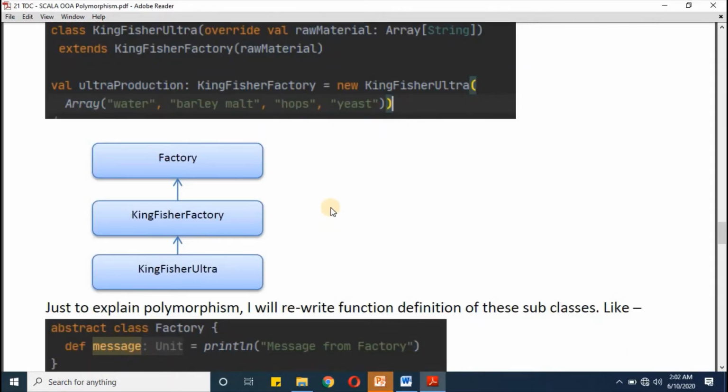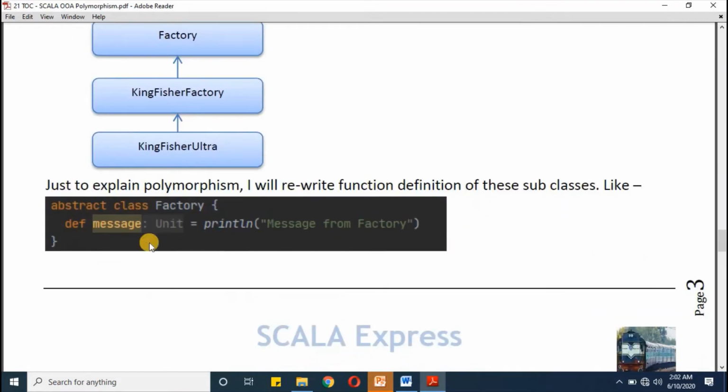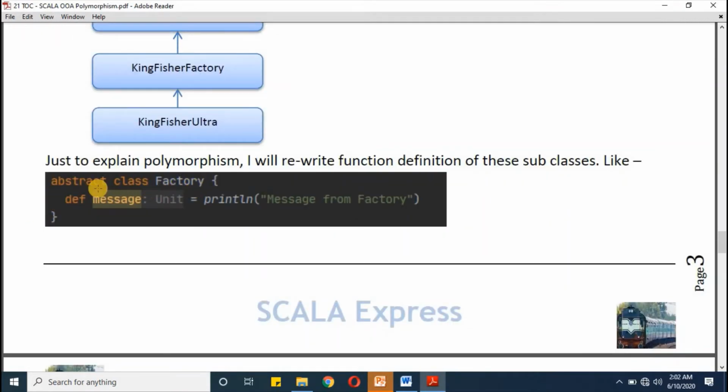Now moving on to discuss polymorphism, we will see a few examples. So here I'm keeping the same factory class with one member function. This member function is called message, and it will just have println to print out a debug message.